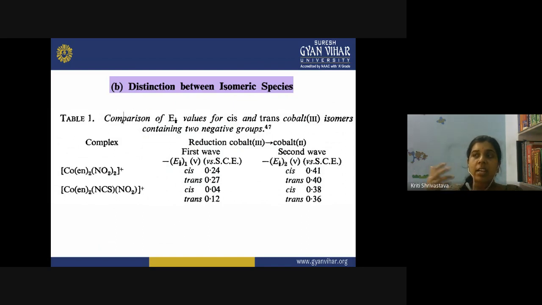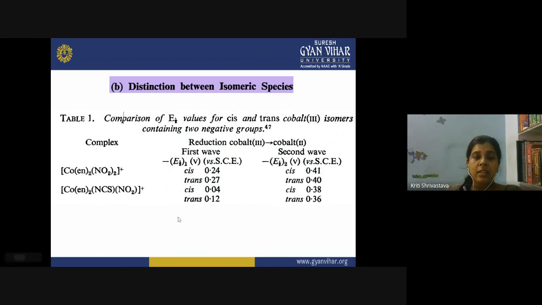It will behave like a dipole more as compared to the trans isomer, where the two negative groups are present opposite to each other. Therefore, when they are introduced into the polarographic system, their behavior in the electric field will be different. So we can identify the isomeric forms here.